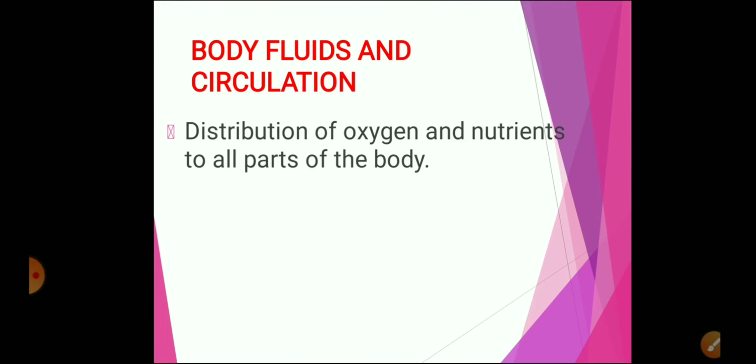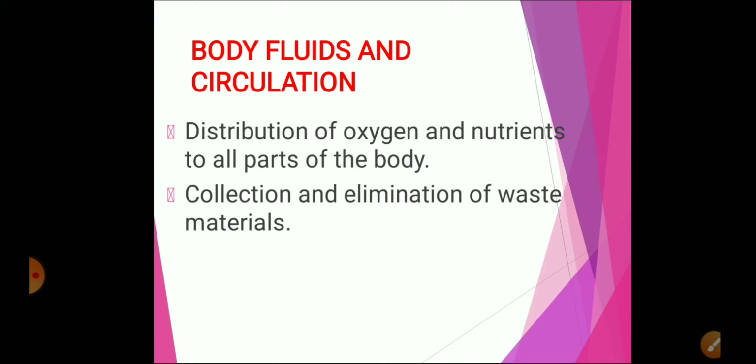Blood is the common body fluid which circulates the nutrients and removes the waste materials. So, in general, we can say some of the functions of these body fluids are: the first and the foremost, distribution of oxygen and nutrients to all parts of the body. The second major function is collection and elimination of waste materials. And the third function, distribution of hormones. Now, let's study in detail about blood.